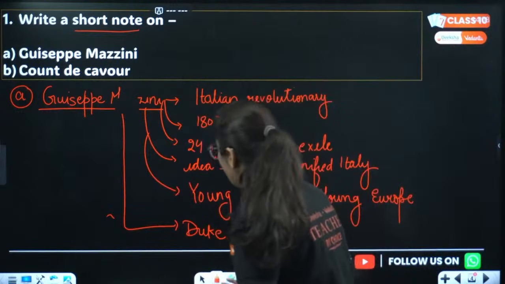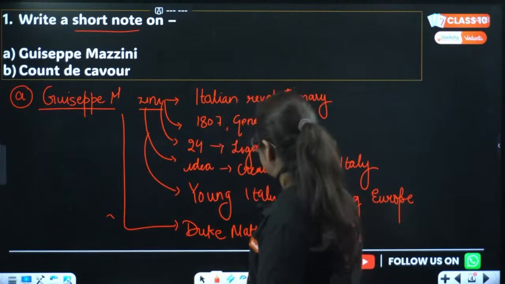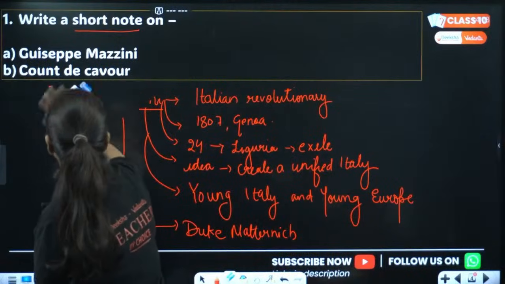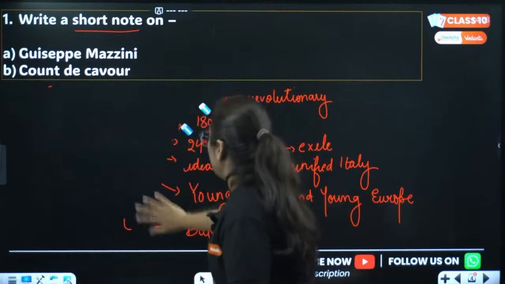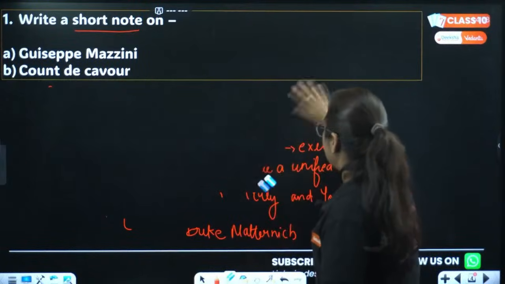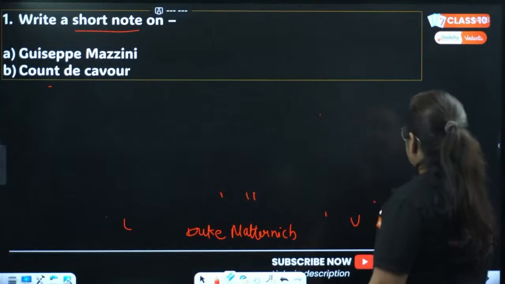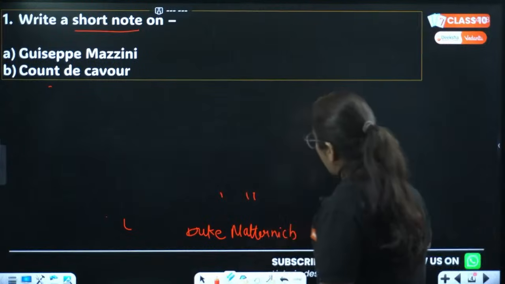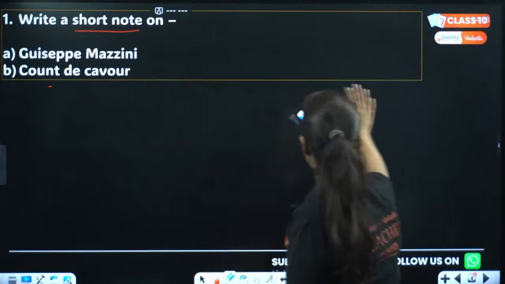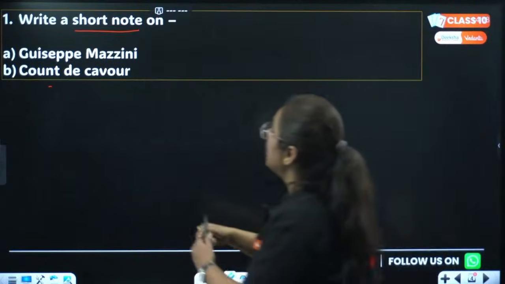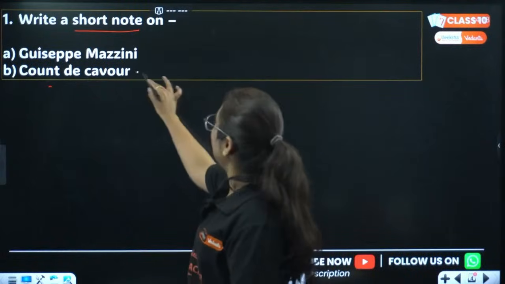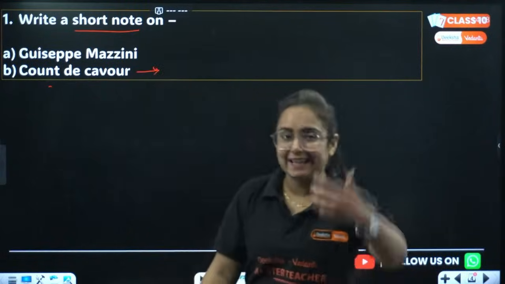Okay, now coming to the next one, who is Cavour. So next one is Count de Cavour. There are 2 unifications given in your book. One is about Germany and the other is about Italy. When we talk about Italy, we see 3 personalities over there. One was Mazzini, as we discussed. The other one is Count de Cavour, and the last one was Garibaldi.